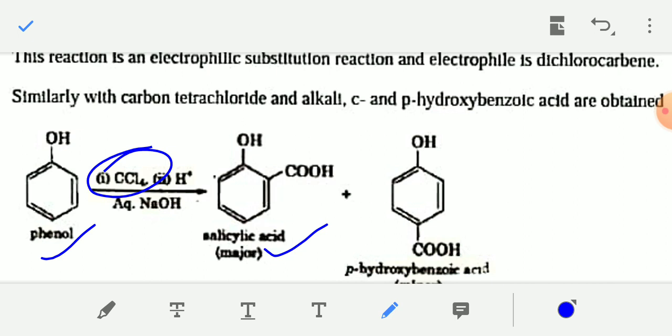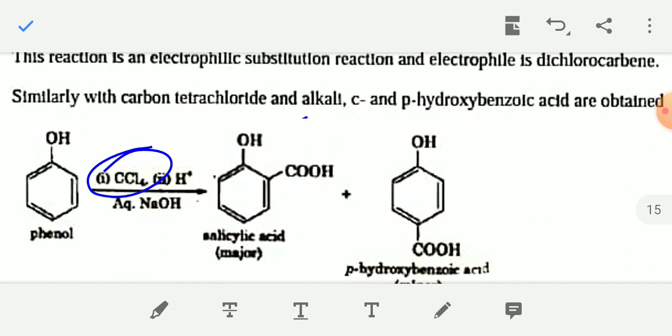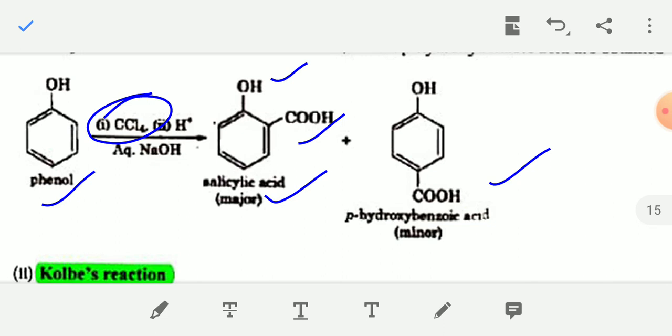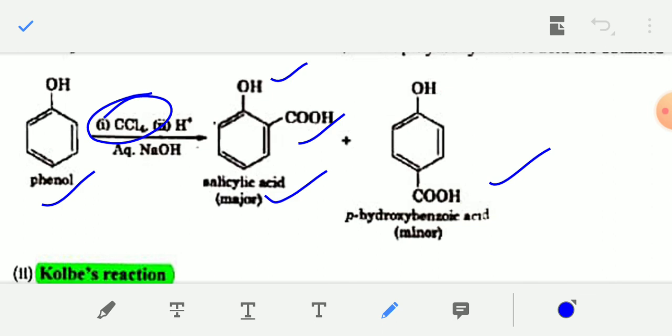that is benzene ring with OH and COOH. This is ortho salicylic acid, and this product is para hydroxy benzoic acid. The IUPAC name of the para product is para hydroxy benzoic acid, and the IUPAC name of the ortho product is ortho hydroxy benzoic acid, and the ortho hydroxy benzoic acid is the major product.